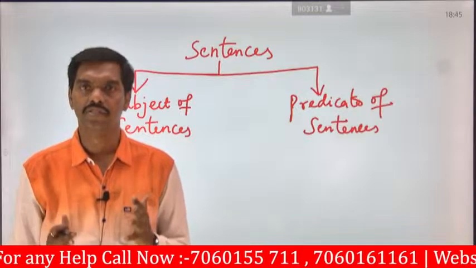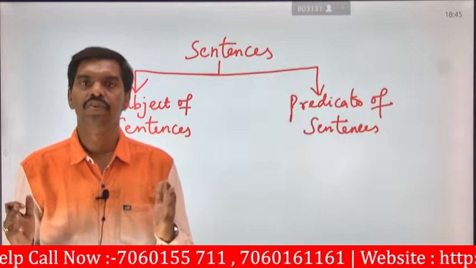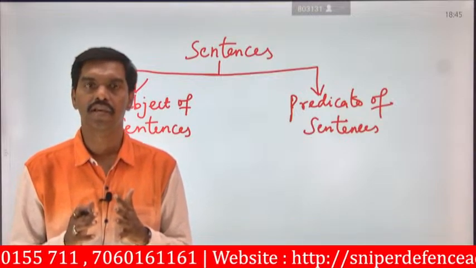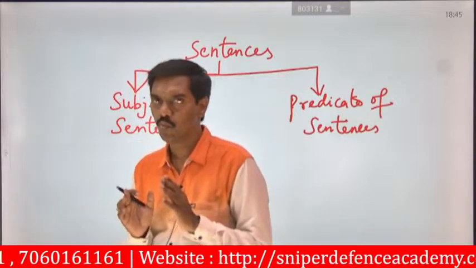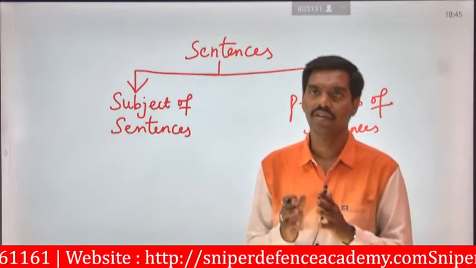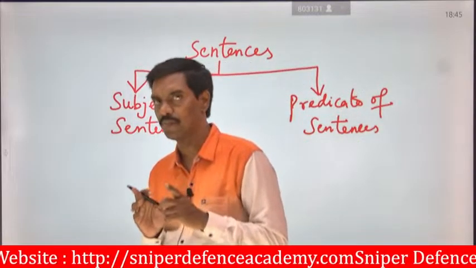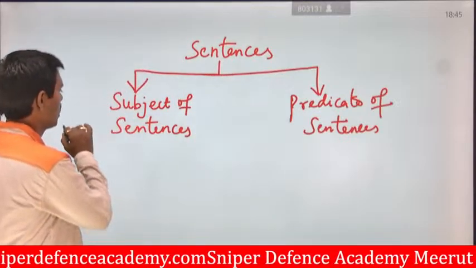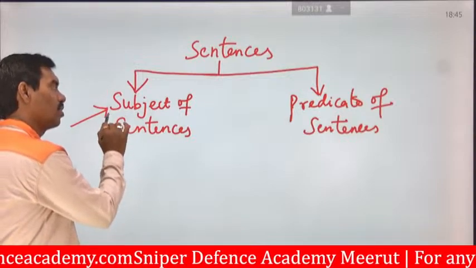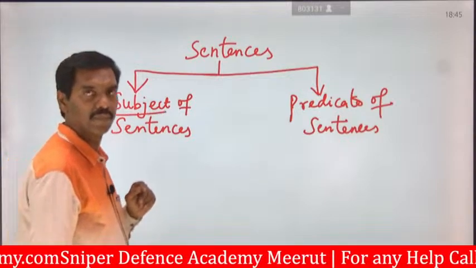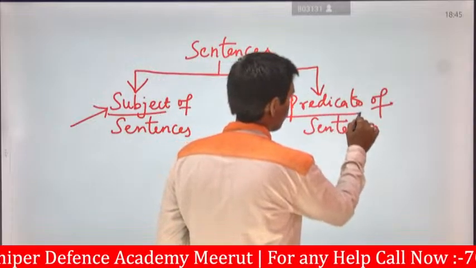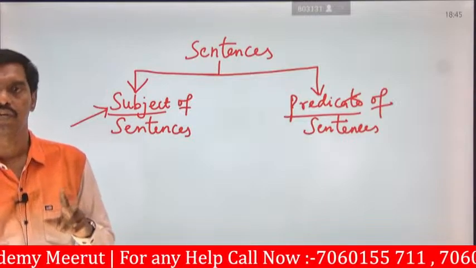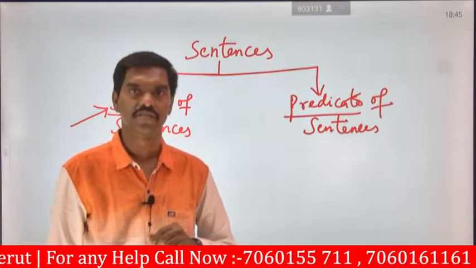So we know that sentences, what is a sentence? A group of words joined together, formed together, is said to be a sentence. What are the types of sentences available? There are two types. One is the subject of sentences, or we can say only subject. Number two is the predicate of sentences, or we can say only predicate.